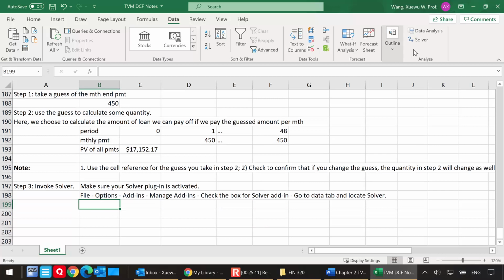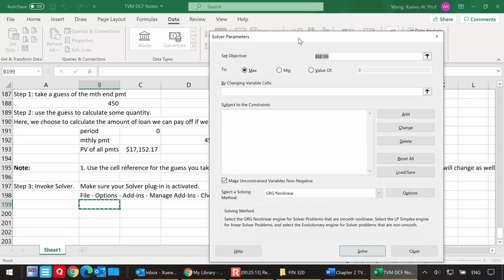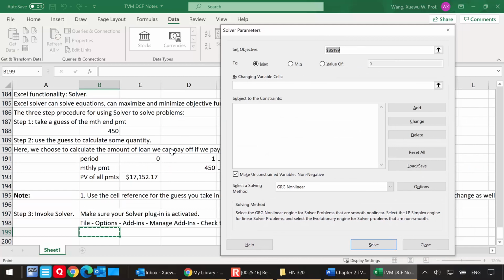All right, so now I'm going to bring up Solver here, and I'm going to look at how I'm going to set up Solver here. So the Solver Parameters dialog, this is a very important dialog. This is how you can actually tell Excel to solve this problem for you.